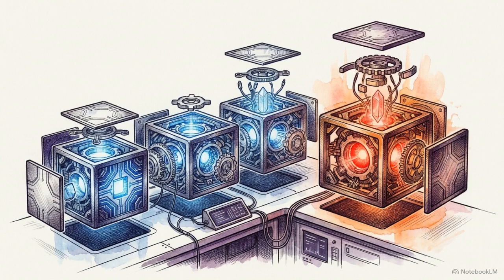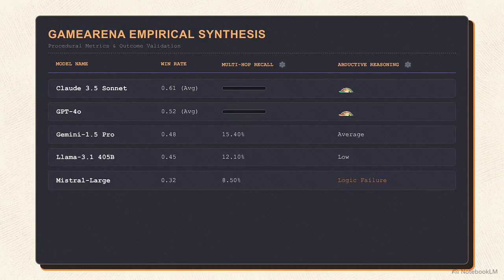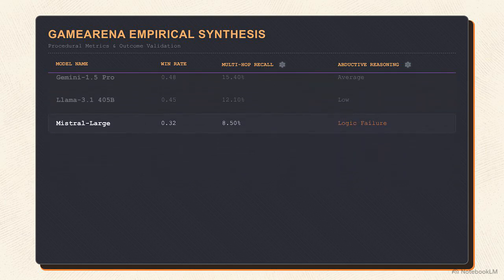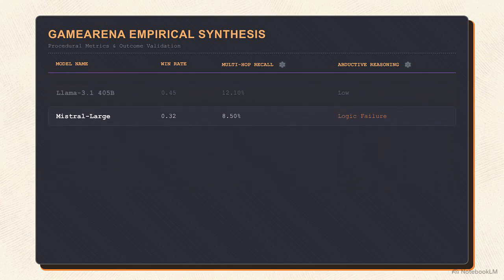Applying this framework to current state-of-the-art models reveals performance gaps that standard tests miss. This leaderboard tracks both game outcomes and the underlying procedural metrics for the top 5 models. Claude 3.5 Sonnet showed statistical dominance across the board. Compared head-to-head with GPT-4o, Claude demonstrated higher multi-hop recall and greater confidence in its abductive reasoning. At the bottom of the list, we see where internal logic starts to break down.